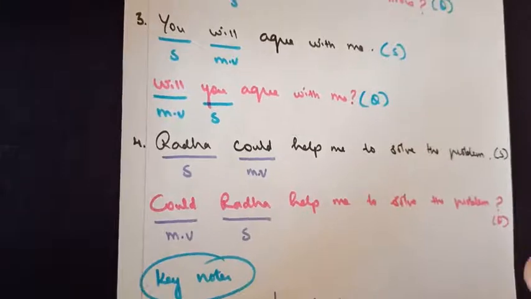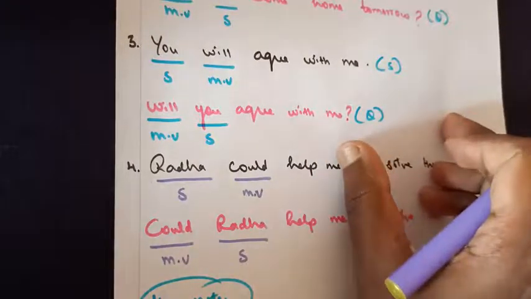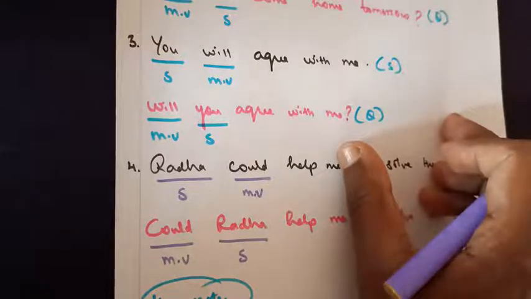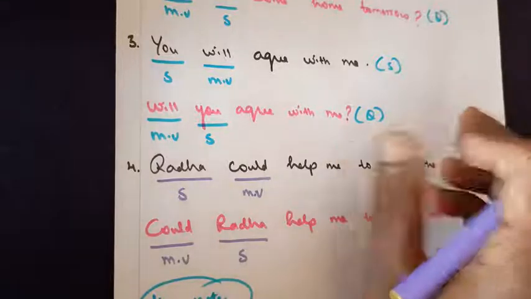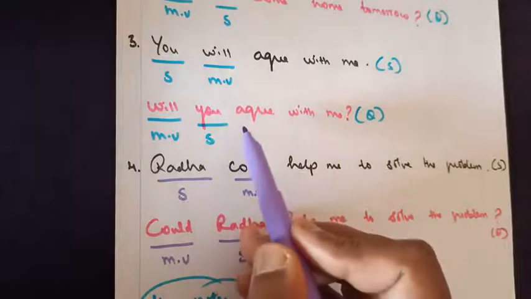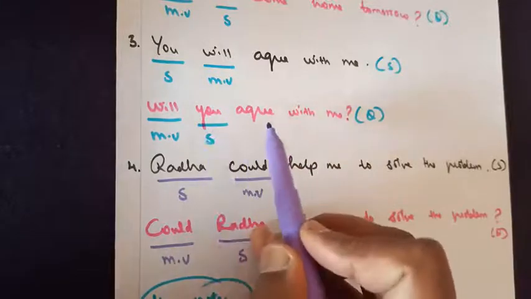Now some of you might be thinking, why am I talking about the formation of interrogatives? Be it from a competitive exam point of view or your other school exams, you have a question of identify the error or spot the error and rewrite the statement correctly. Sometimes they will give you a statement and ask you to change it into a question, or a wrong order of the words must be corrected in the question.